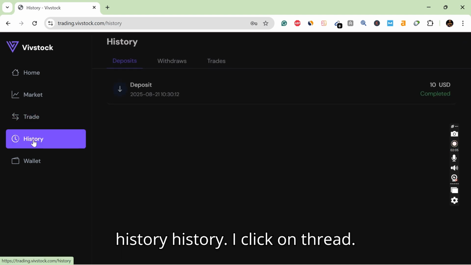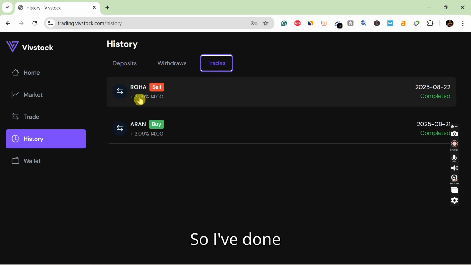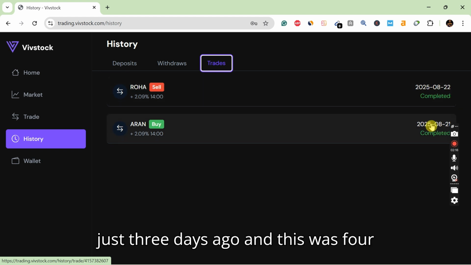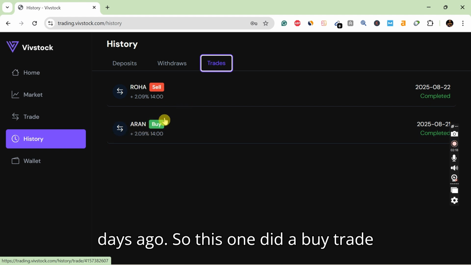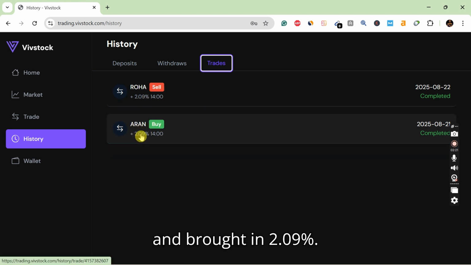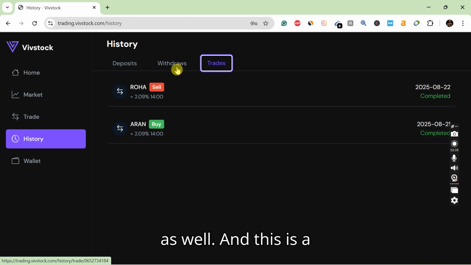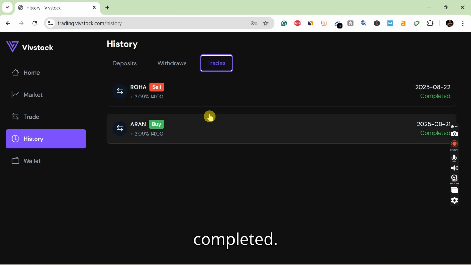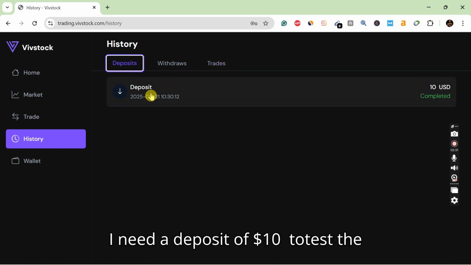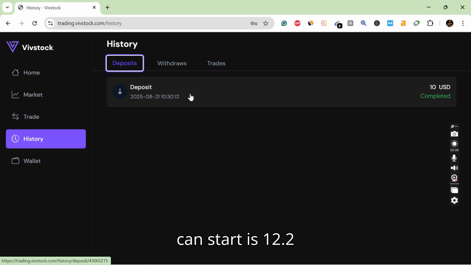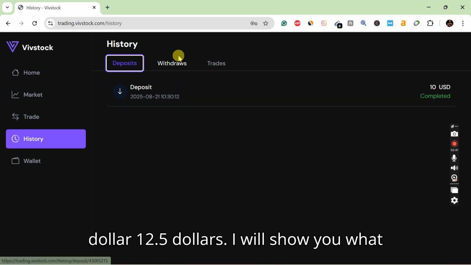Okay, let me show you history. I click on trades. So I've done, this was 22nd of August, just 3 days ago, and this was 4 days ago. So this one did a buy trade and brought in 2.09%. This one did 2.09% as well, and this is a completed trade. I did a deposit of $10 to test the system. So the minimum amount you can start is $12.5. I will show you what to do.